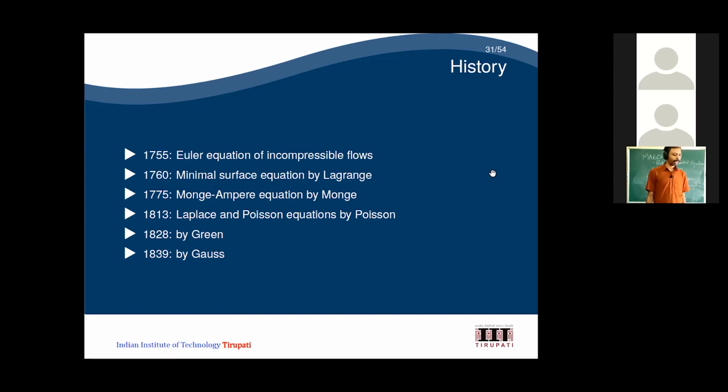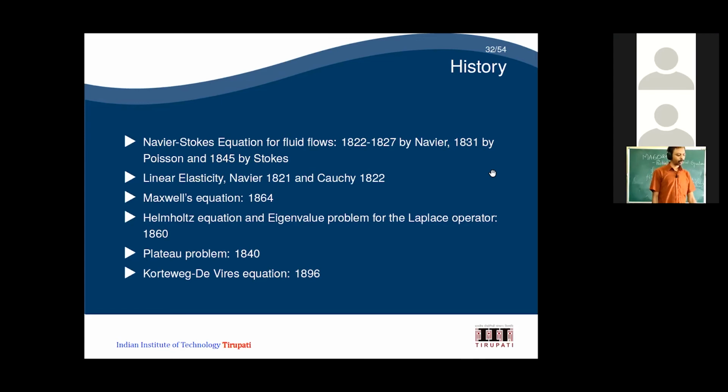And then Green contributed something in 1828, and Gauss again contributed to the PDE in 1839. And this is one of the important problems in PDE, called the Navier-Stokes equation for fluid flow. It is one of the $1 million problems, which I will post in the next class: what the problem is and what is to be found. If you solve that problem, you will get $1 million as the prize. This is one of the unsolved problems to date.